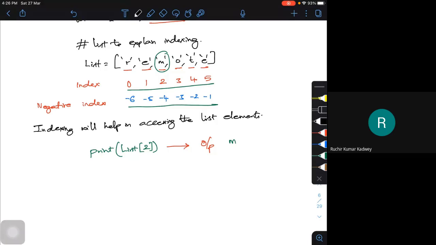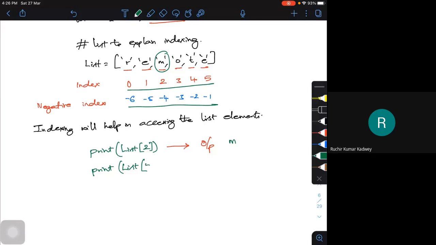Because I am trying to do an operation. Say I want to get an output as E. If I want to get E, what I will do is print the list with the index assigned to it. Actually, it is 5.